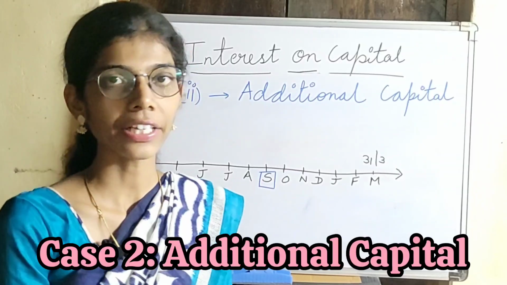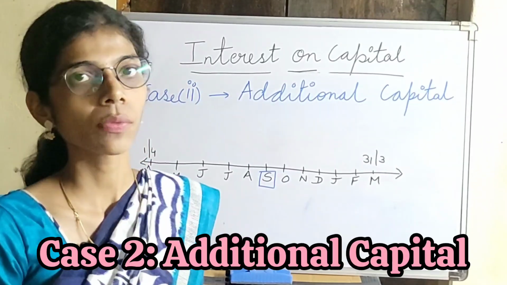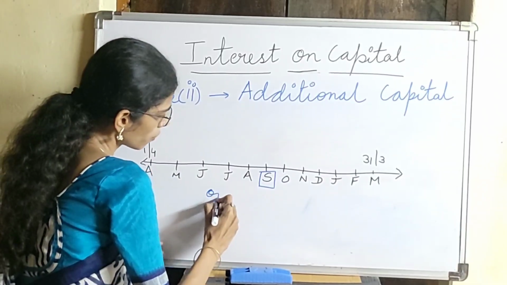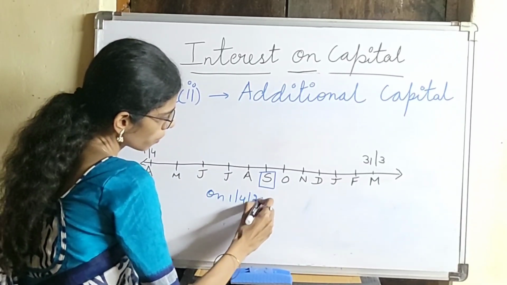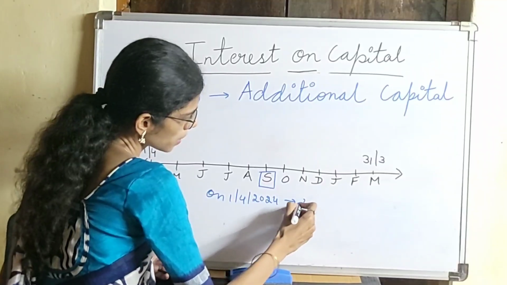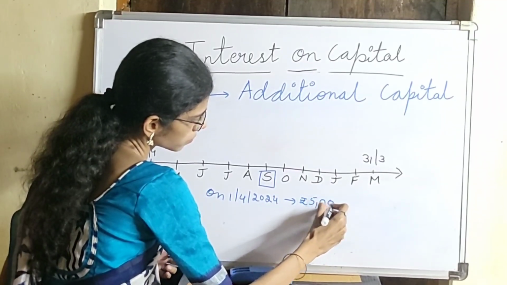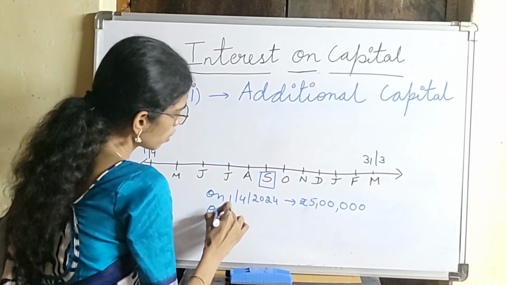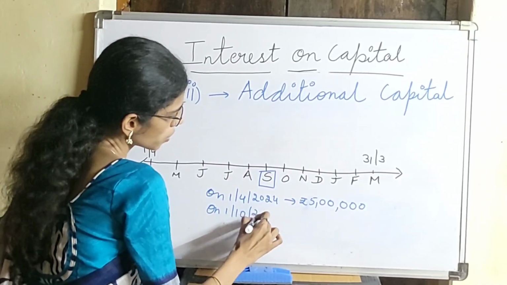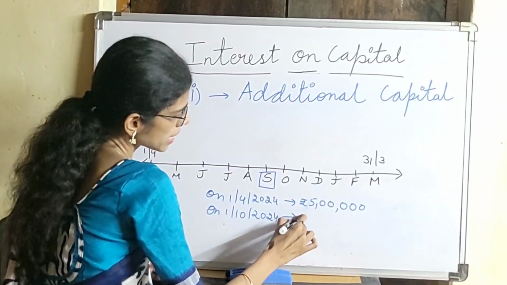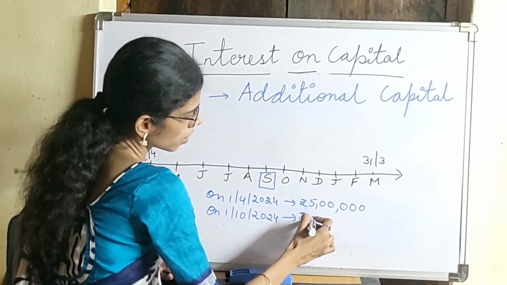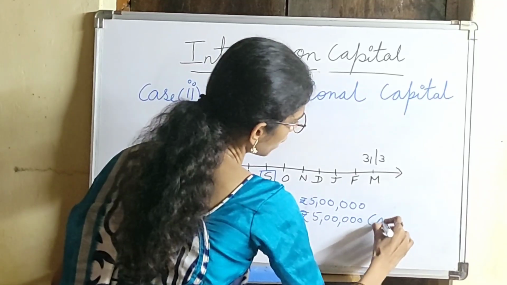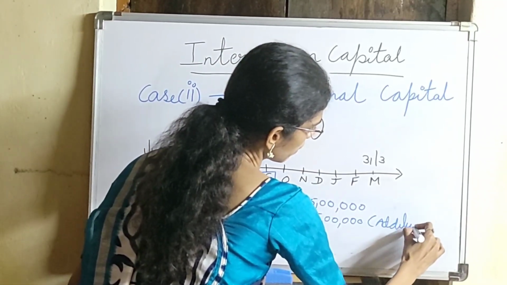Case 2 is additional capital. Let us understand this with an example. Suppose a partner has made an investment on 1/4/2024 of rupees 5 lakh, and after 6 months, that is on 1st October 2024, he makes an additional investment of rupees 5 lakh. This is the additional investment made by the partner.